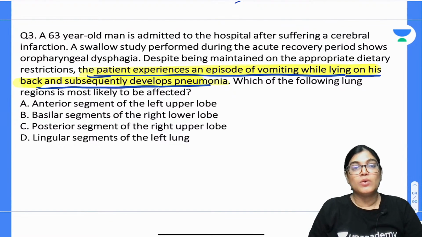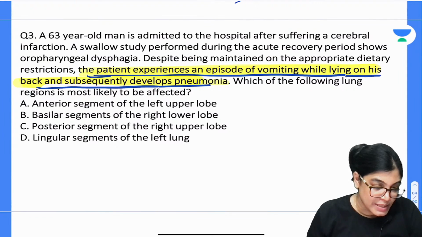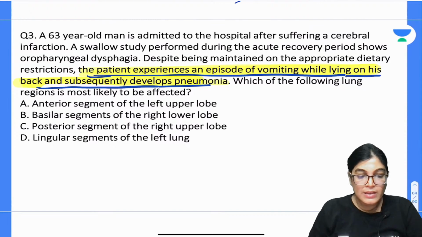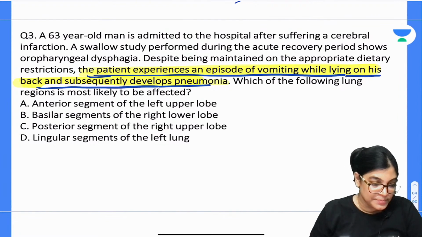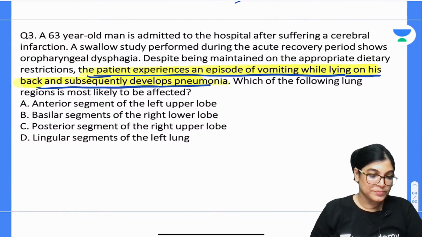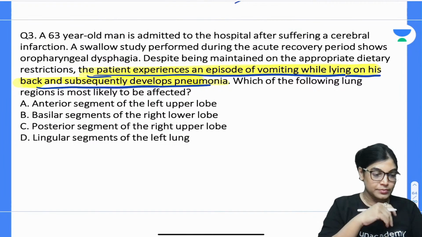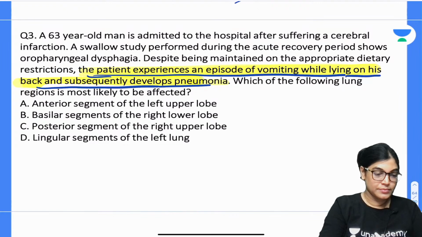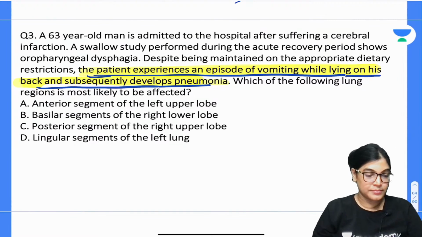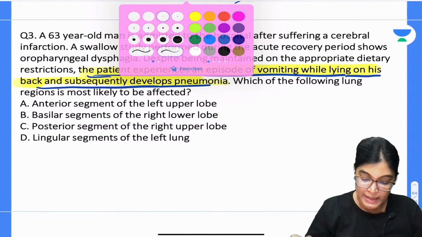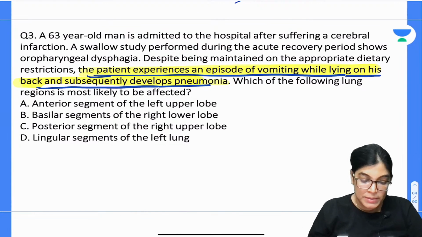Swallow study shows oropharyngeal dysphagia. Patient is in the supine position, lying on the back, and subsequently develops pneumonia. So yes, Sahil is telling it's B. What about others? Mafez also B. So let everyone give the answer and then I will come up with the explanation. According to you, which is the correct answer? Question number 3.